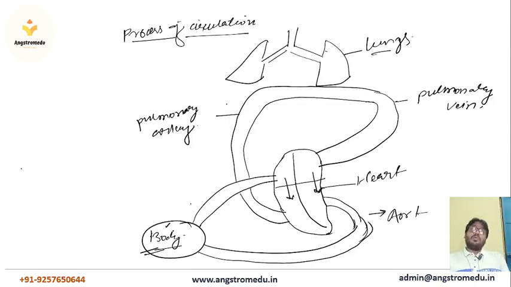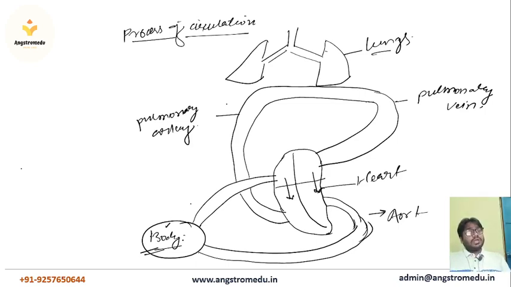So if the body performs respiration, our tissues and cells also perform the function of respiration, taking oxygen and removing CO2 gas.